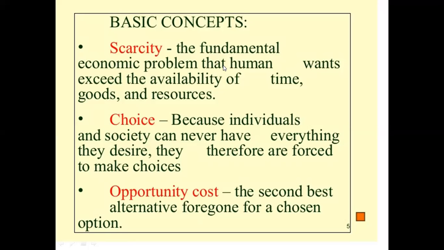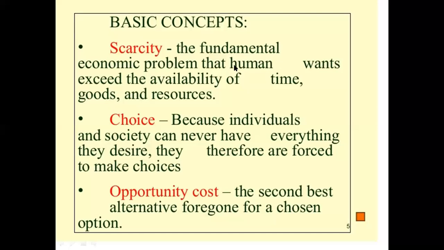And my wants are also unlimited. I wish to buy chocolates, I wish to buy clothes, I wish to buy stationery items as well, which means my wants are also unlimited. But because of the major problem of scarcity, I need to make a choice. And selecting the best possible output from the available resources is actually economics.